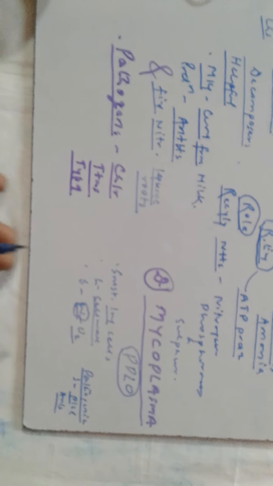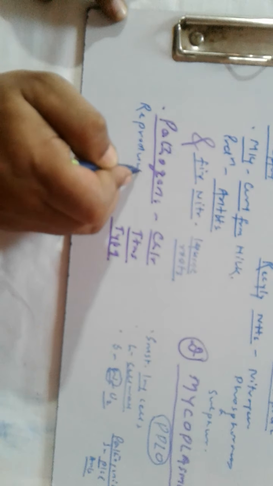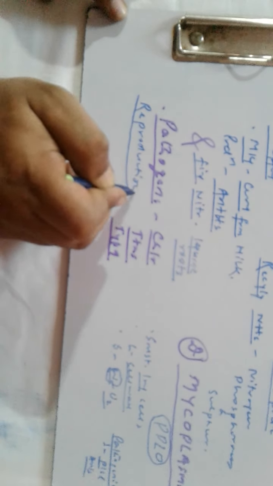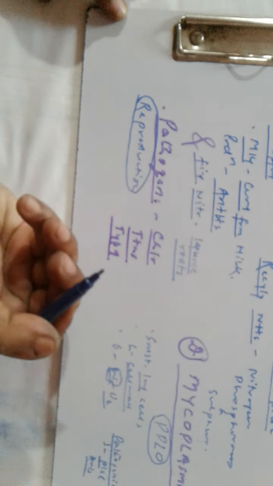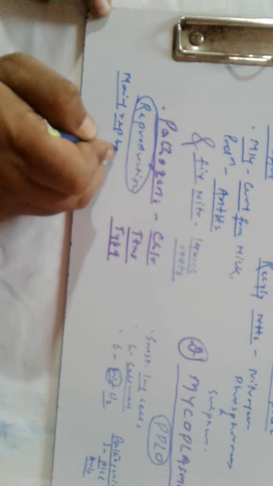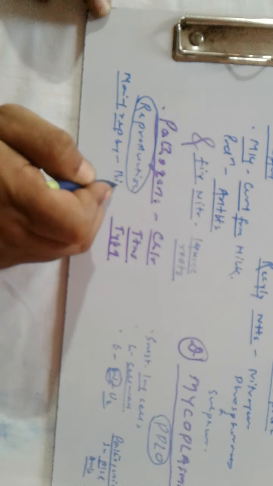So, how does reproduction take place in bacteria? Bacteria mainly reproduce by binary fission. We all know that.